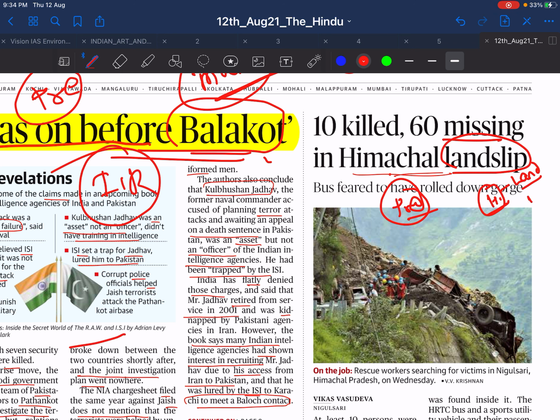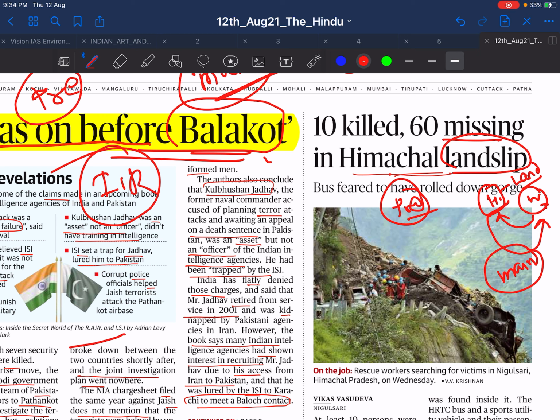Earlier it was more common in the western Himalayan region, but now it is increasing in the western region also. So UPSC can ask a mains question like why there is an increasing frequency of landslides in the western region.